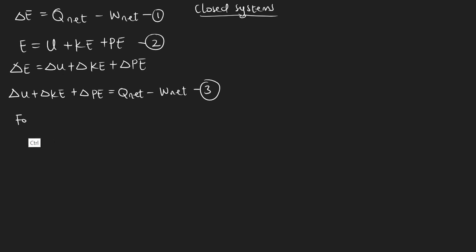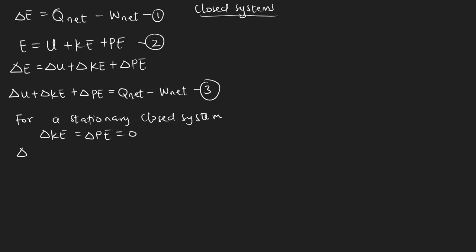If you have a stationary closed system, that means that there's not going to be any motion, and therefore the change in kinetic energy and the change in potential energy will be equal to 0 because the system is stationary. So in that case you can write equation 3 as change in U equals Q net minus W net.